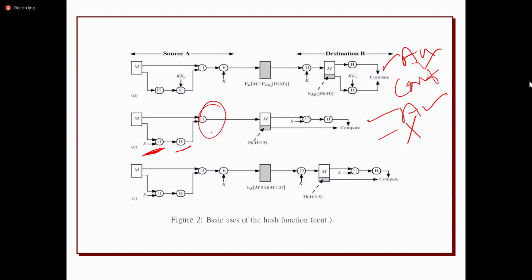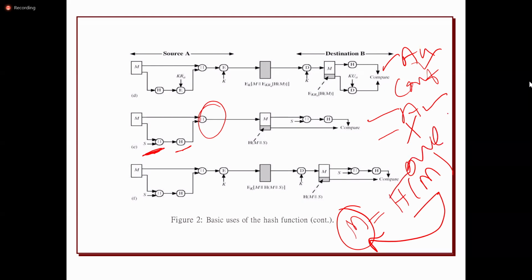The thing is, in hash functions, for a given message it is possible to generate the hash code, but for a given hash code it is not possible to generate the message. So the hash function is a one-way function.